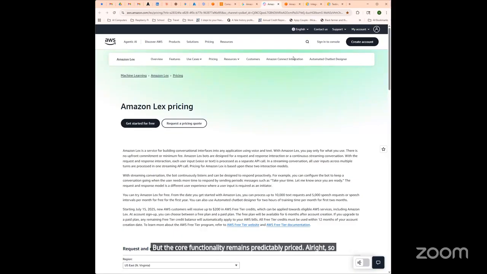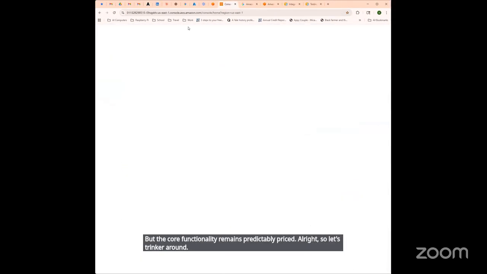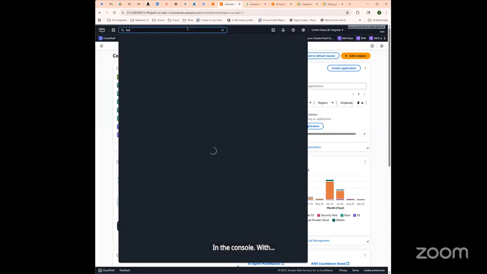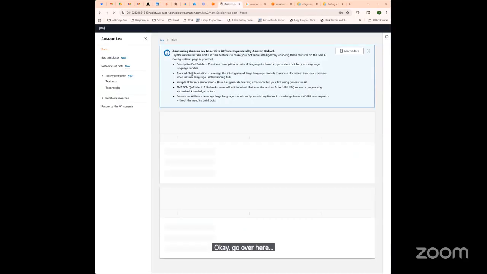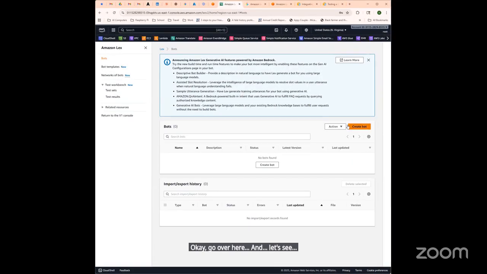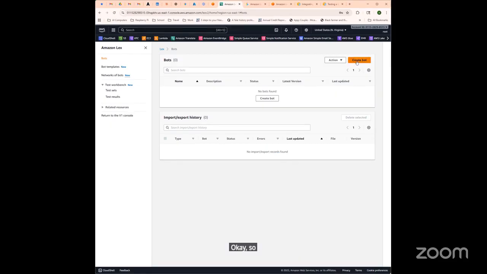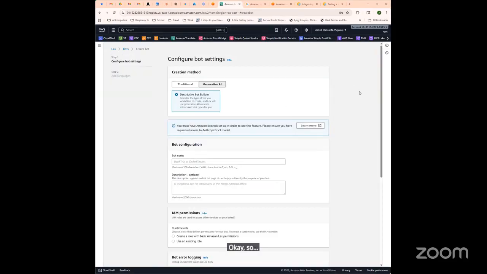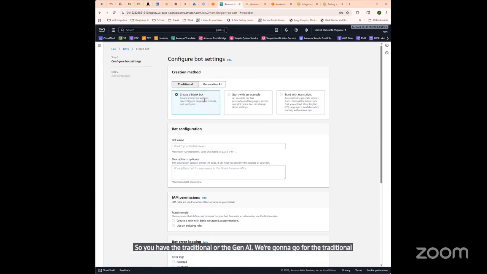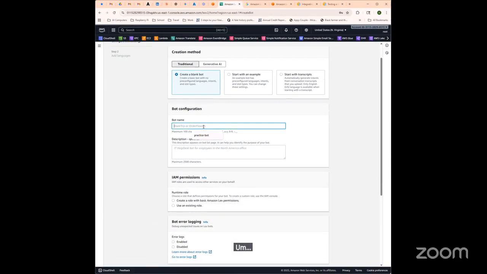All right, so let's tinker around in the console with Lex. Okay, go over here. We've got the versions, new Gen AI with Bedrock. Yeah, we were just speaking about this. Okay, so we'll go for a bot. You have the traditional or the Gen AI. We're going to go for the traditional just to be a little safe. We'll select create a blank bot, start with an example, start with transcripts. Let's go with book trip.